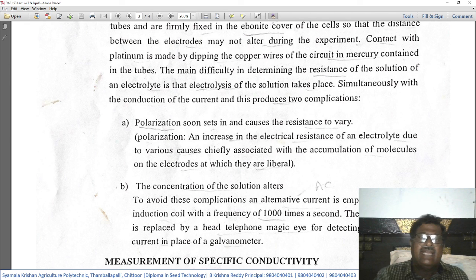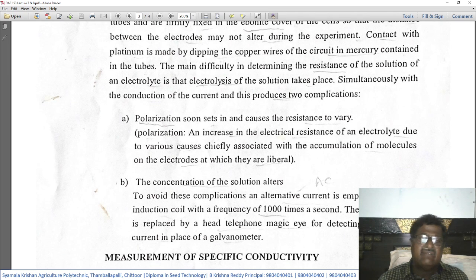What is polarization? It is an increase in the electrical resistance of an electrolyte due to various causes, chiefly associated with the accumulation of molecules on the electrodes at which they are liberated. Why this accumulation happens is that after ionization, depending upon their charges, the ions of the electrolyte move to their opposite electrodes, and thereby polarization takes place. This polarization will affect the resistance, and the resistance will vary from time to time.